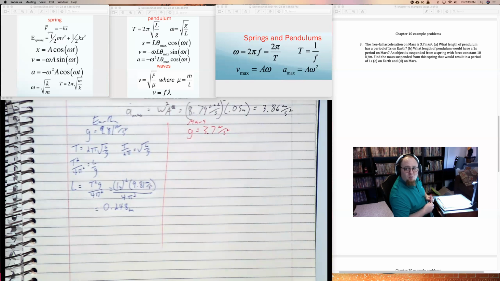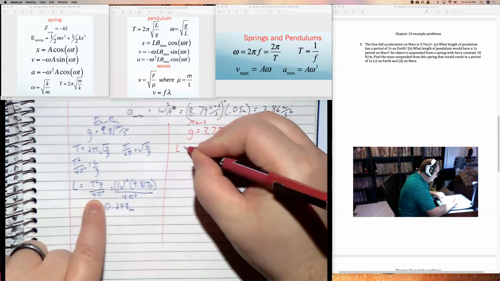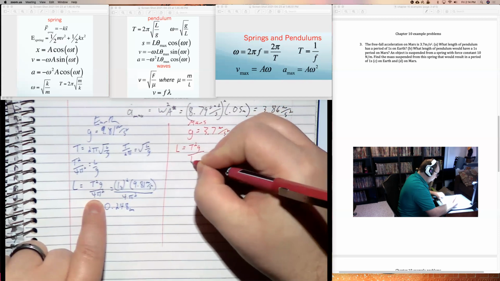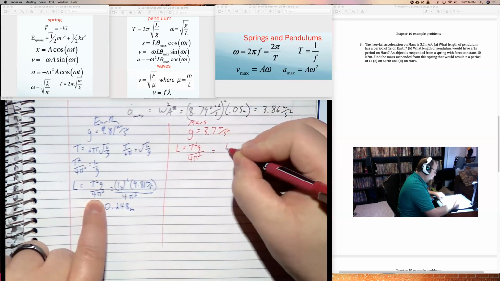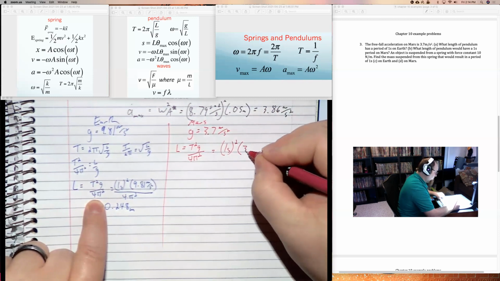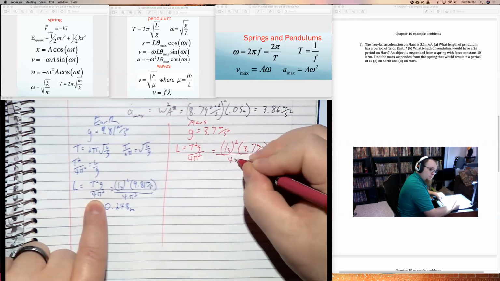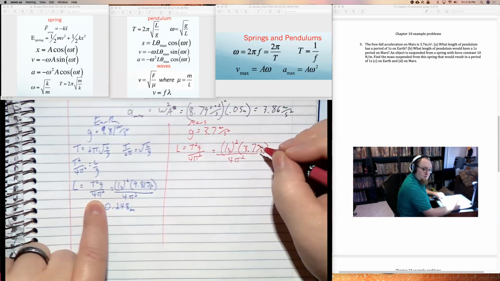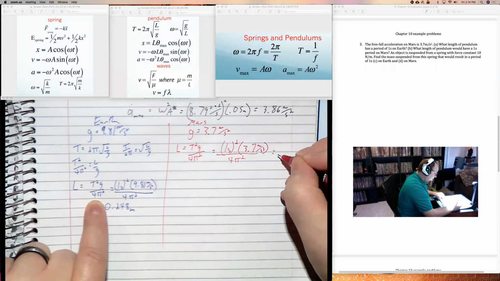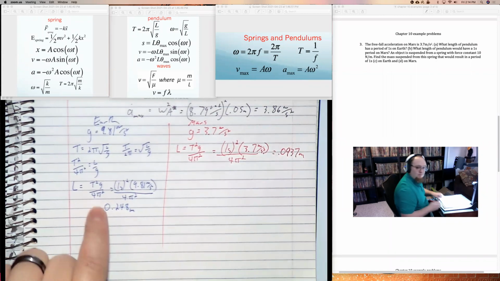Part B says, what length of pendulum has a period of 1 second on Mars? See, if I want to get this for Mars, the logic is the same up to this line. I can still say L equals T squared g over 4 pi squared. But for Mars, I'm going to have to use the value of g for Mars, which is 3.7 meters per second squared. And I'm going to get a very different answer.